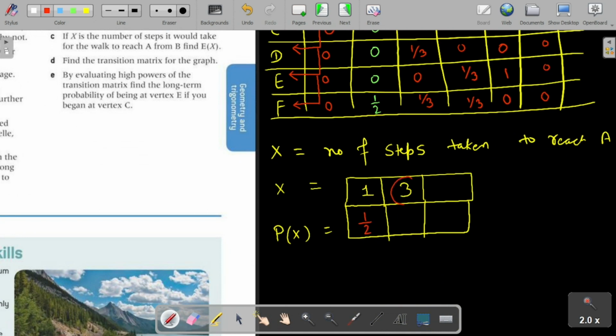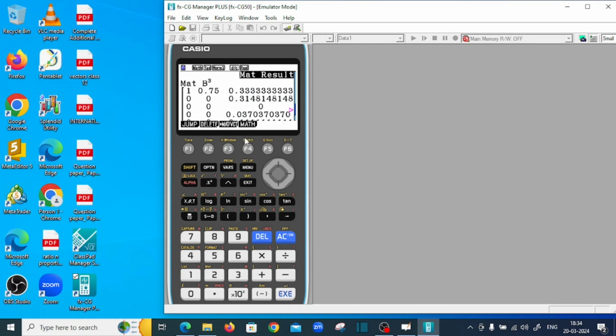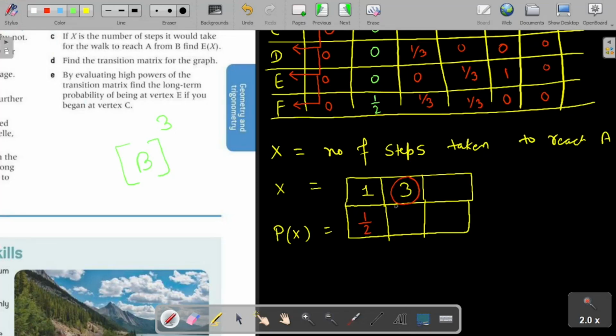Next, when we have to go from B to A in three steps, it will be given by the transition matrix raised to power 3. If B is my transition matrix, first of all we have to find its third power. See, I have already found it here. It's the matrix B raised to power 3. So the probability of going from B to A is 0.75. So we have to substitute this value 0.75.